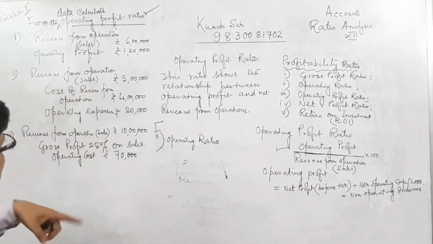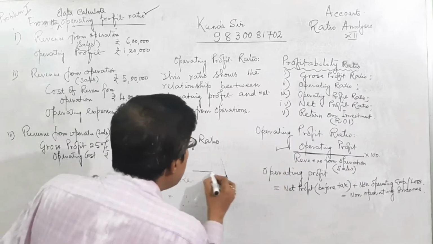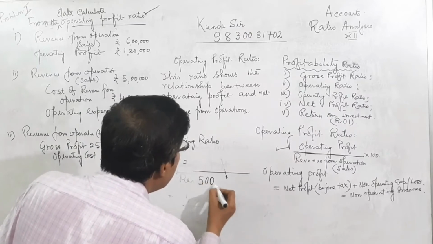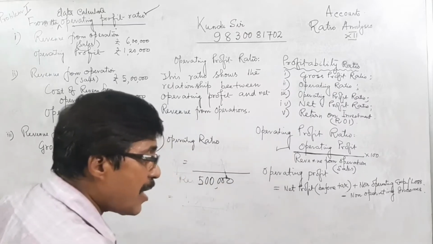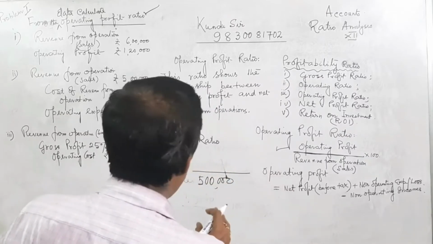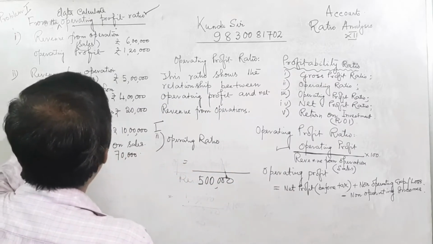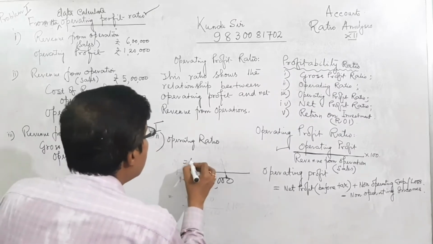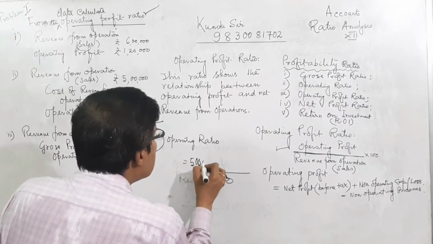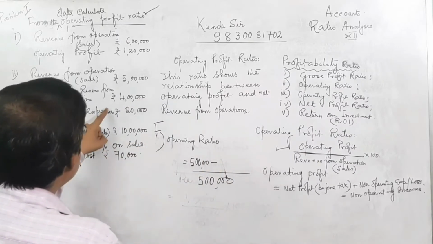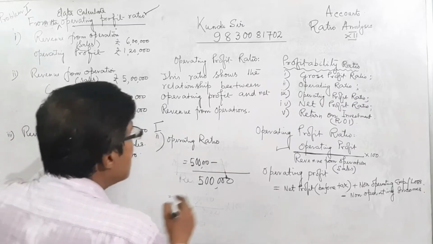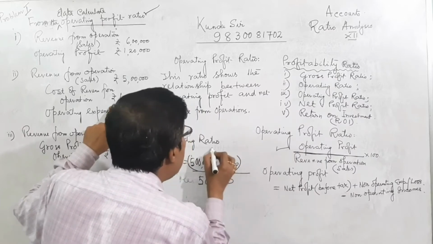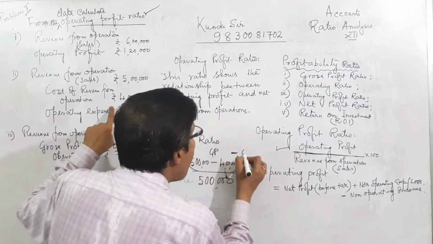And revenue from operation, sales, is required. The denominator is how much? 5 lakh. Then what is the numerator here? The numerator is cost of revenue from operation. That means first, you take 5 lakhs as revenue from operation minus cost of revenue from operation, 4 lakh. That is equal to, this part is called GP